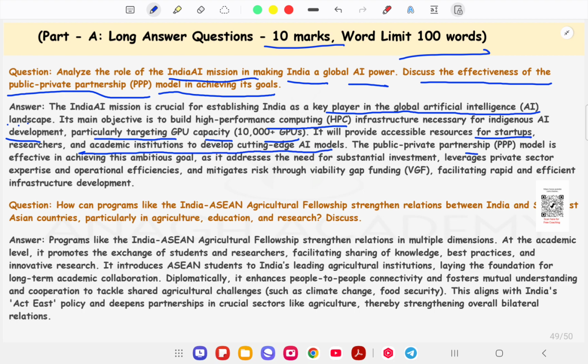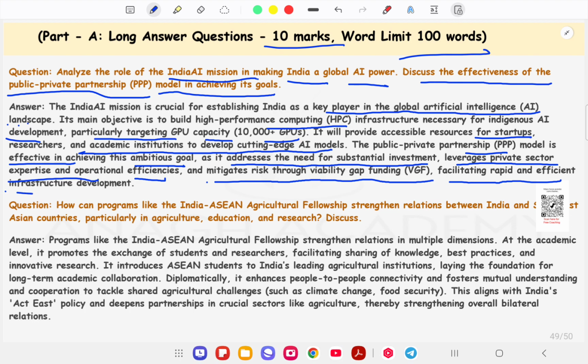The public private partnership model is effective in achieving this ambitious goal, as it addresses the need for sustainable investment, leverages private sector expertise and operational efficiencies, and mitigates risk through viability gap funding. Okay, and facilitating rapid and efficient infrastructure development. So this is the major role of the India AI mission in making India a global AI power leader.